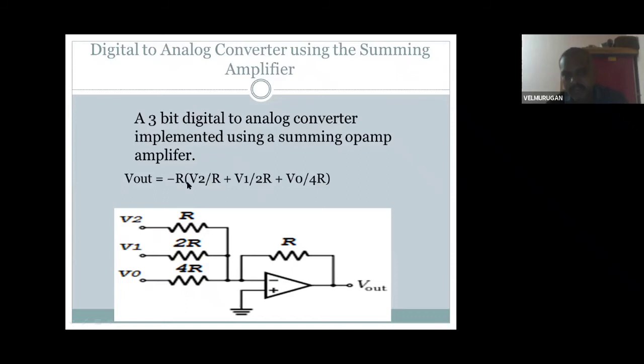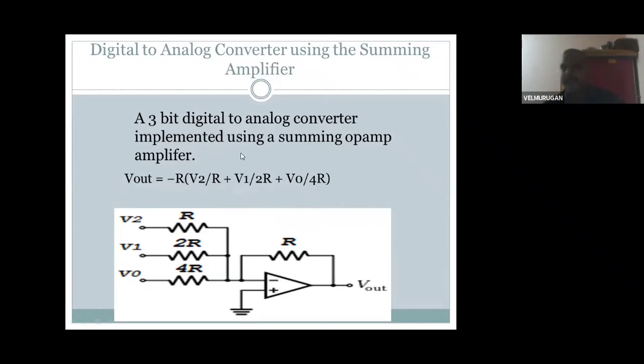That's V out equal to minus R times (V2 divided by 2R plus V1 divided by R... V1 divided by 2R plus V0 divided by 4R), divided by 4R. In this way you get the voltage output. So this is a 3-bit digital to analog converter implemented using a summing operational amplifier.